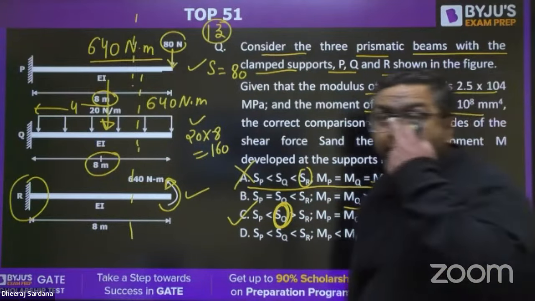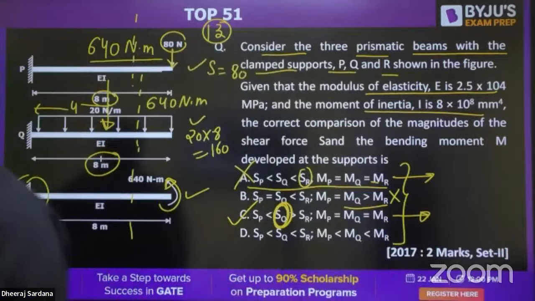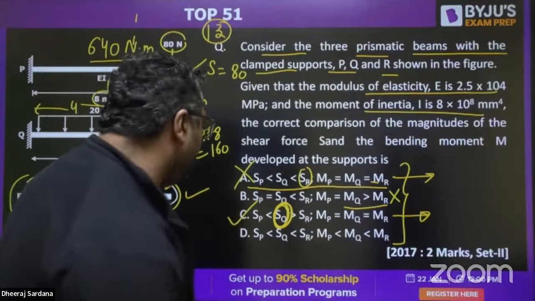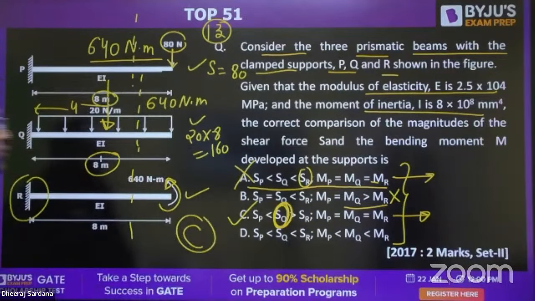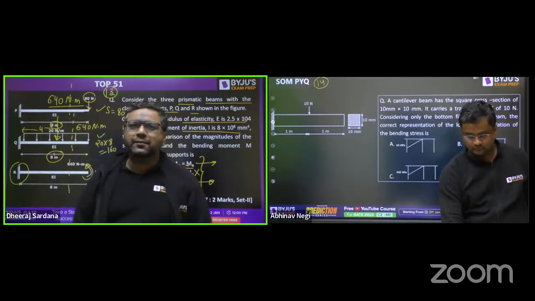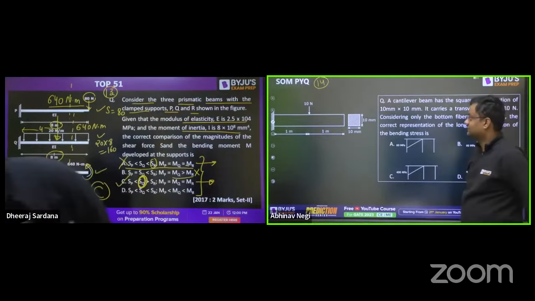Okay. So I feel everybody understood this wonderful question. Everybody got it. Wonderful, guys. Very good, very good. Okay. So answer for this is C, guys. So now Abhinav sir would be coming from question number 14. Yes, Abhinav sir. Okay, sir.